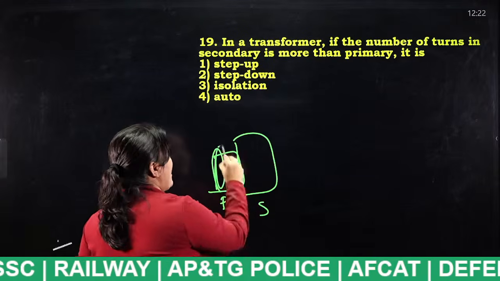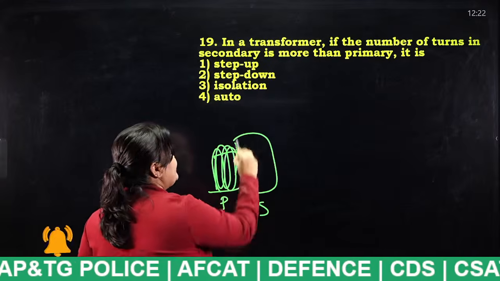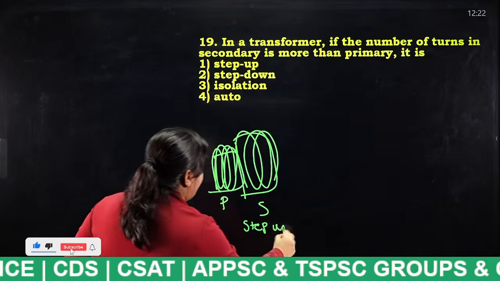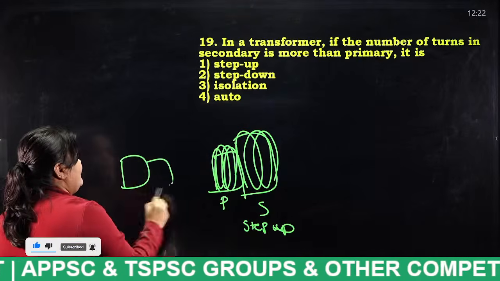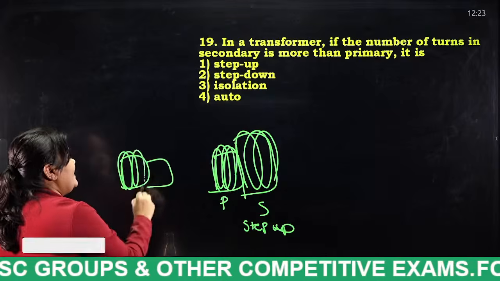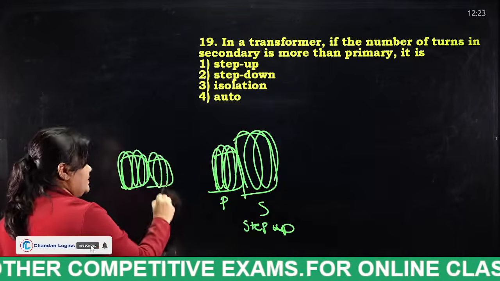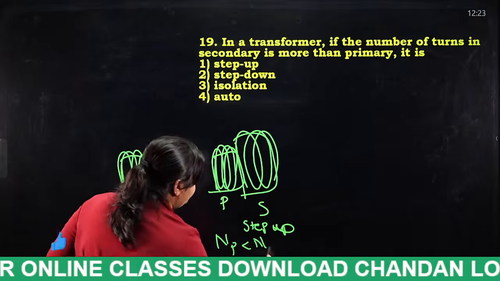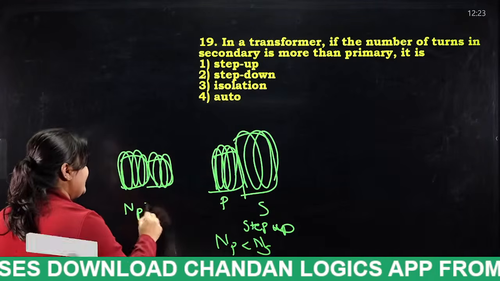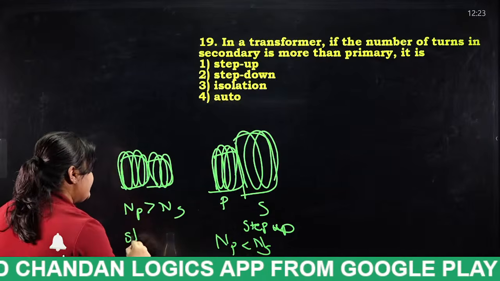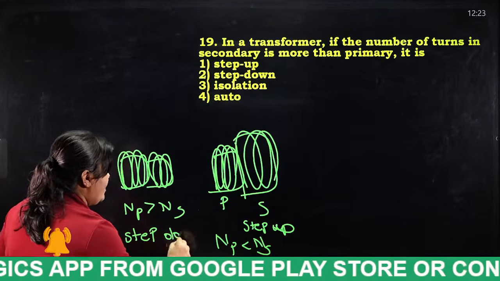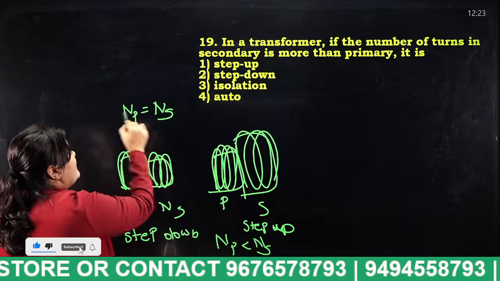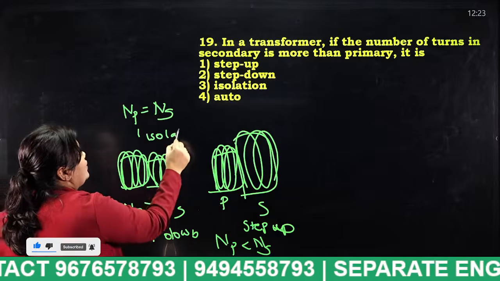If NP is less than NS, we say it as step up transformer. And if NP is greater than NS, we say it as what? Step down. Okay, if NP, the number of coils in primary, is equal to the number of coils in secondary, we say it as what? Isolated.